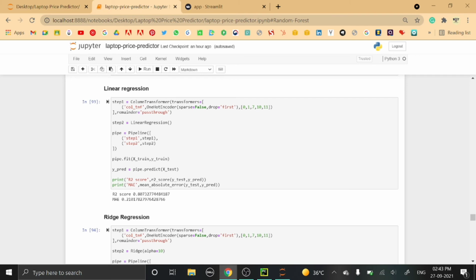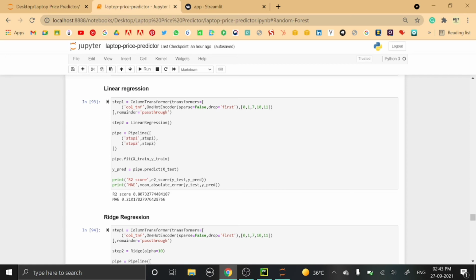This R2 score is a statistical measurement which tells us how well our model fits the data by comparing it to the average line of the dependent variable. If this score is closer to 1, it indicates that the model is performing well.